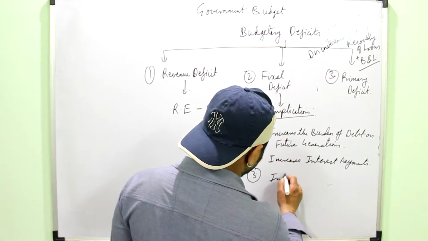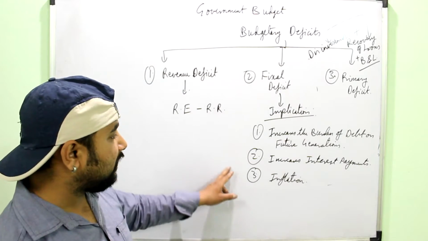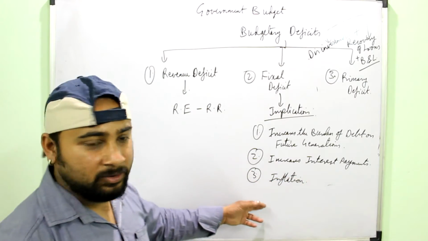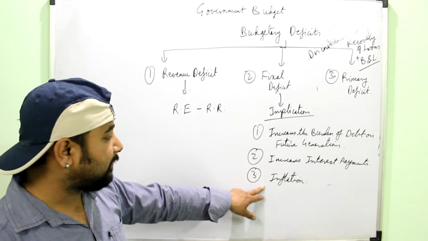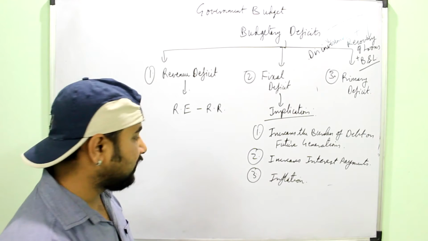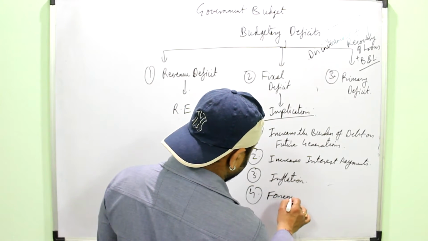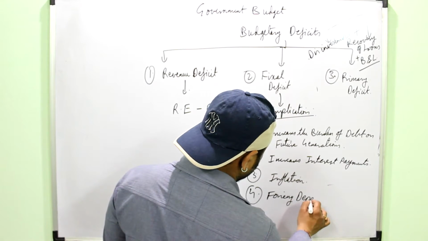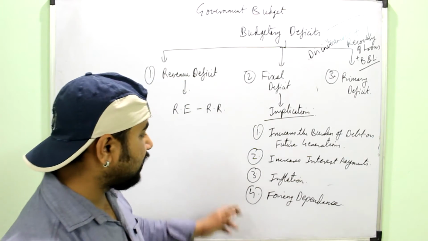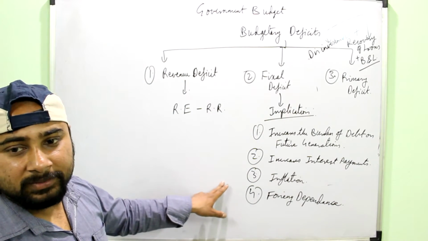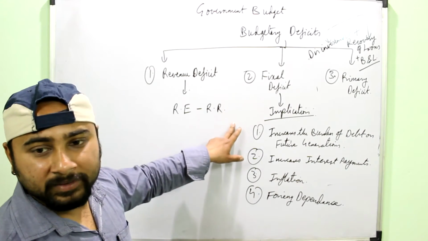It creates inflation in the economy, because the government will need to charge more taxes from the people to overcome its expenditures, so that it can again increase the prices of commodities and lead to inflation. It can lead to foreign dependence: a country continuously borrowing from some agency can lead to the dependence of that economy on some other economy.